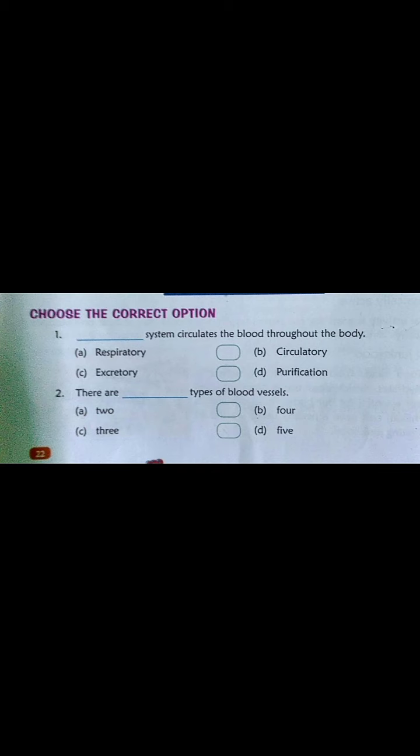Now the second one: there are dash types of blood vessels. First it is given 2, second 4, third one 3, and fourth one 5. How many types of blood vessels are there? We can easily say that 3 types of blood vessels are there: arteries, veins, and capillaries. So the answer will be 3.